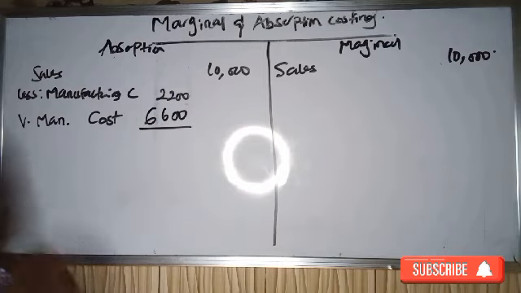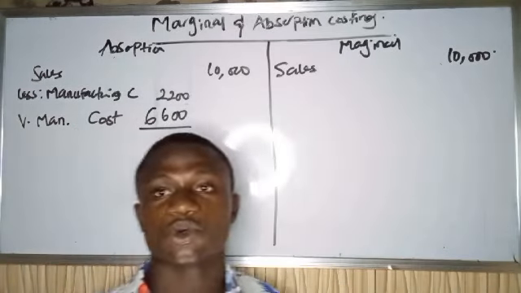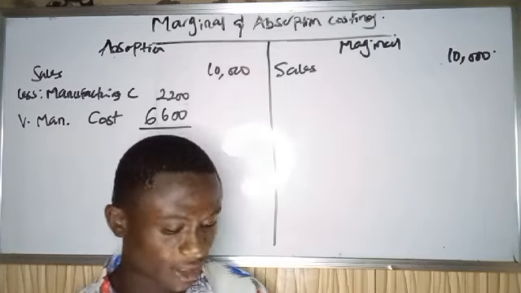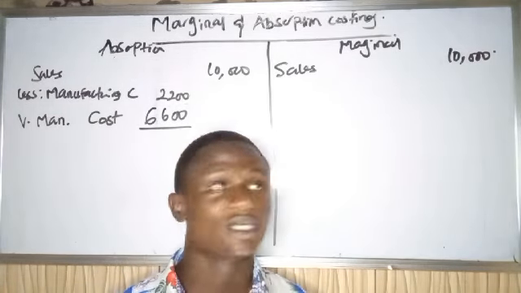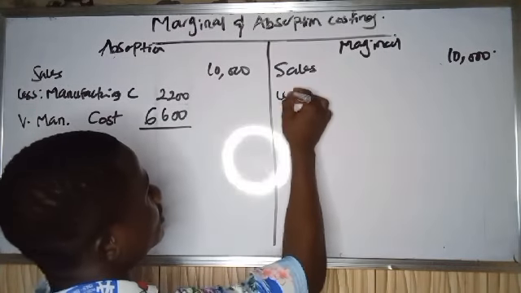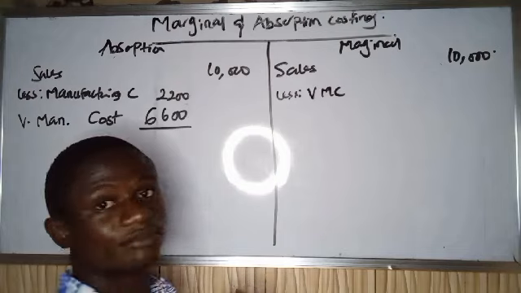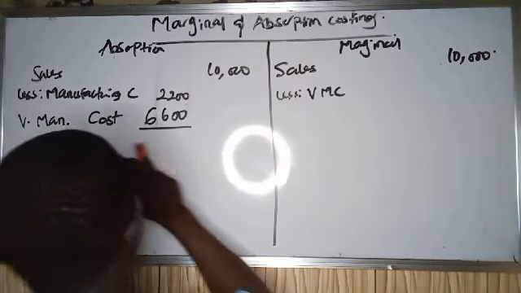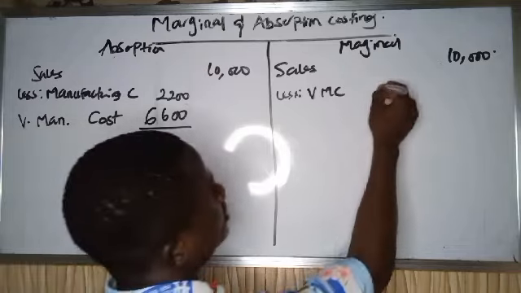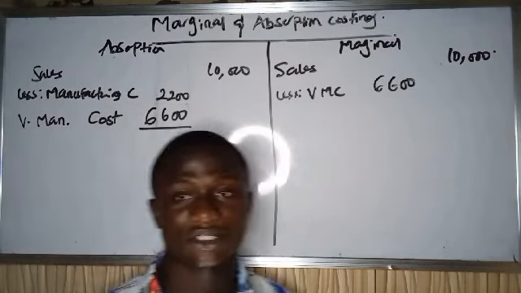For marginal costing, the only thing we need to consider is our variable manufacturing cost. We are not concerned about the fixed manufacturing cost for now. So we say less variable manufacturing cost, which is 6600.